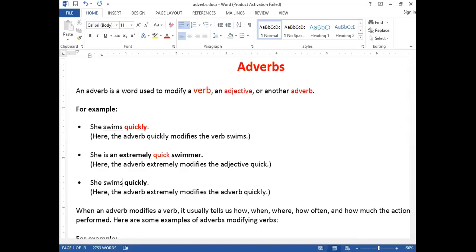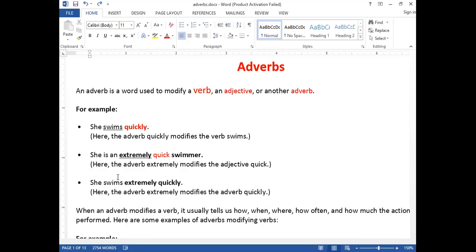Now I want to modify an adverb with another adverb. Look, if I say, she swims extremely quickly. So extremely is an adverb. It modifies quickly. So combine both adverbs. Clear? It modifies swims. She swims extremely quickly. So it has been proved that an adverb modifies a verb, an adverb modifies an adjective, and an adverb modifies another adverb.